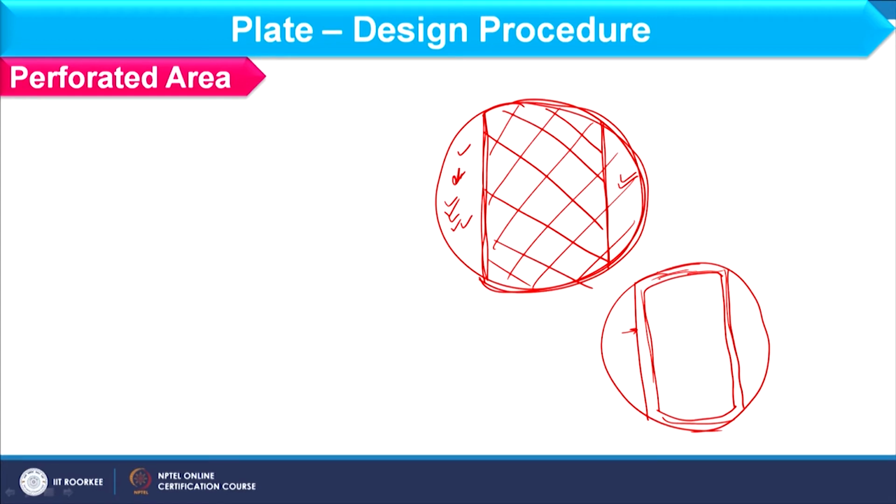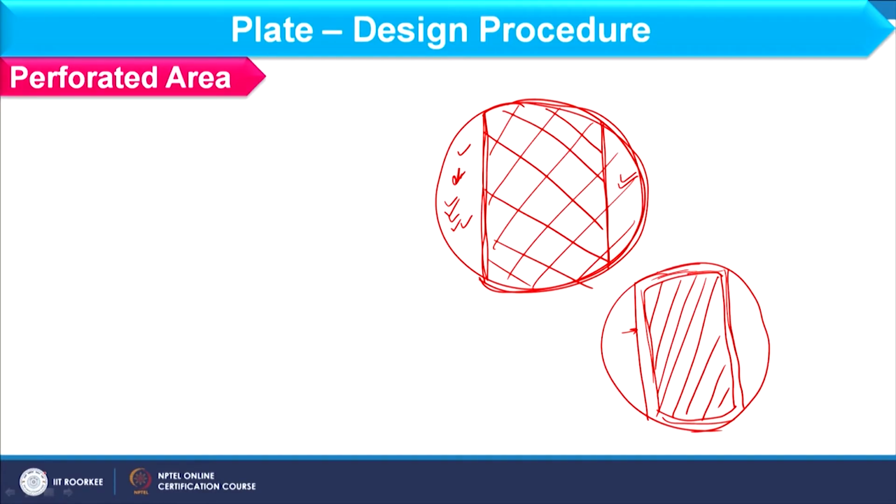So, this area which is in between, we call the perforated area, where we make the holes. So, the active area is different, the perforated area is different, the net area is different, and the column area is different. All these you should understand with respect to a plate.